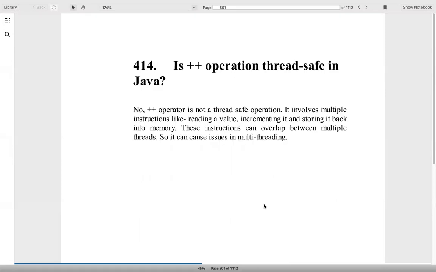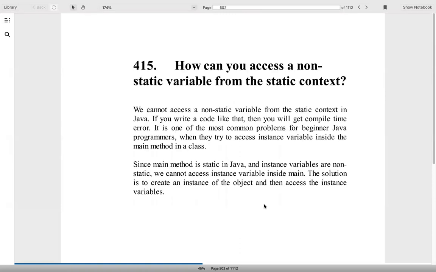Is the plus plus operation thread safe in Java? No, it's not, because it does multiple operations. First, it reads the value, then it increments the value, and then it stores it back into the memory. So definitely it's not thread safe. It's not an atomic operation.